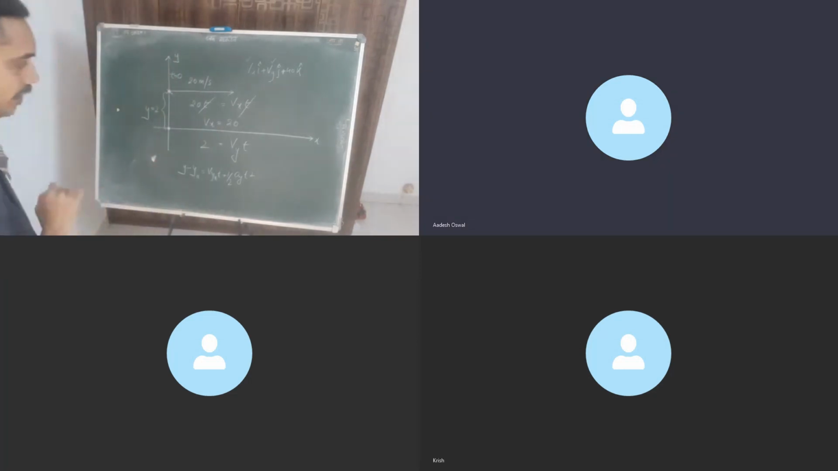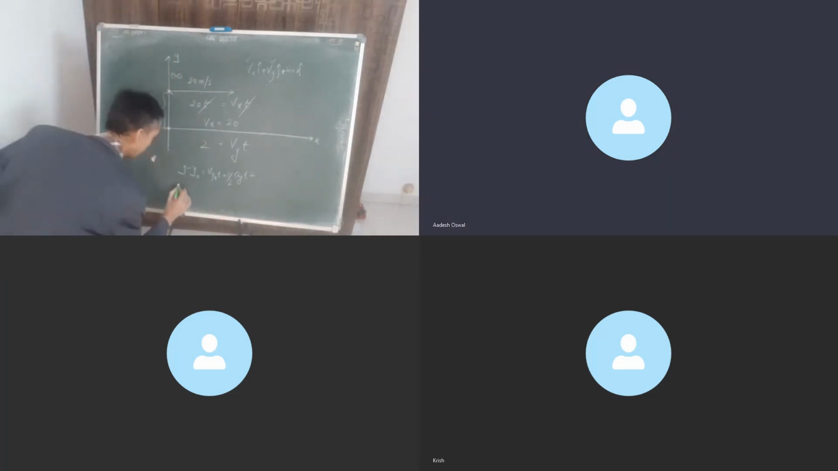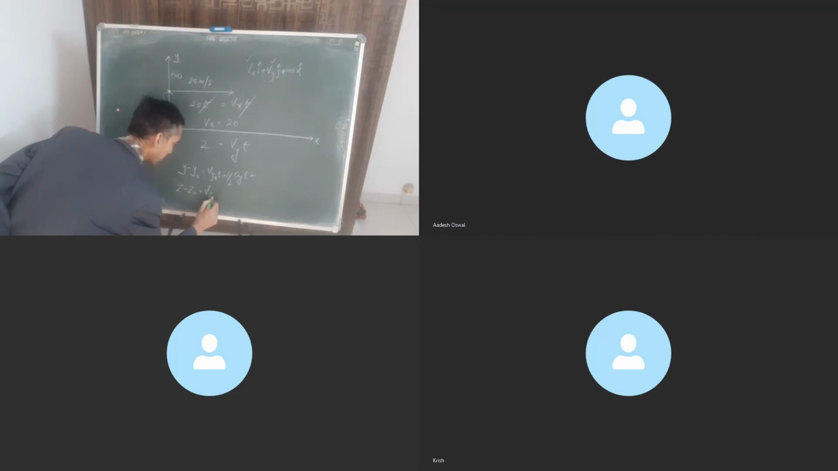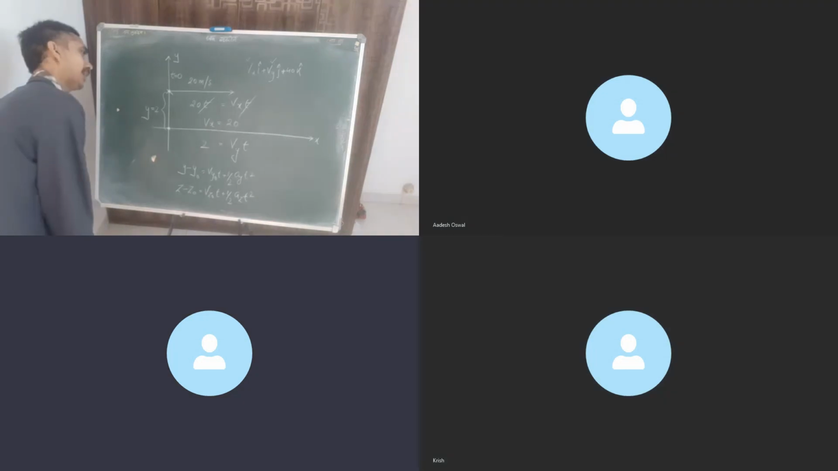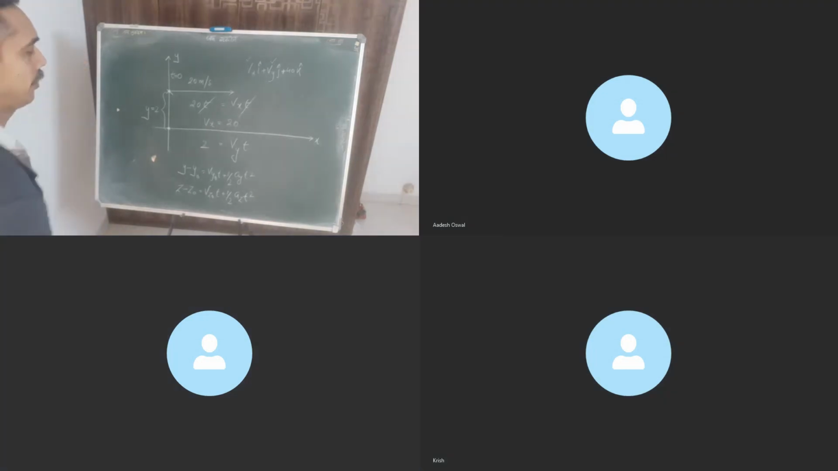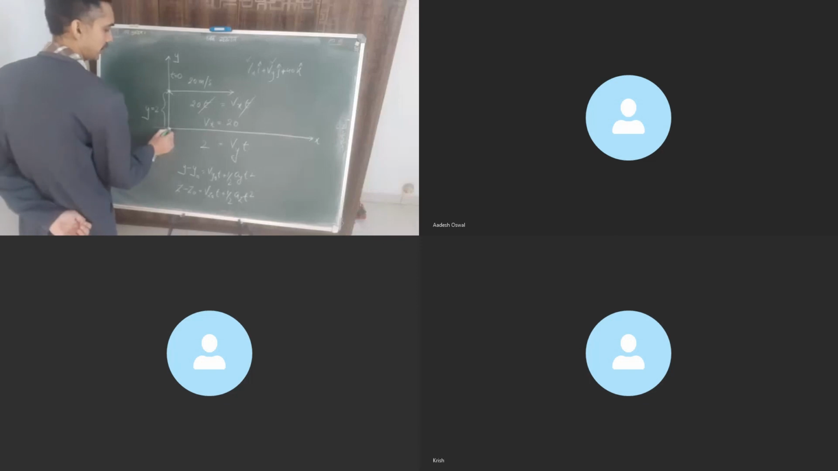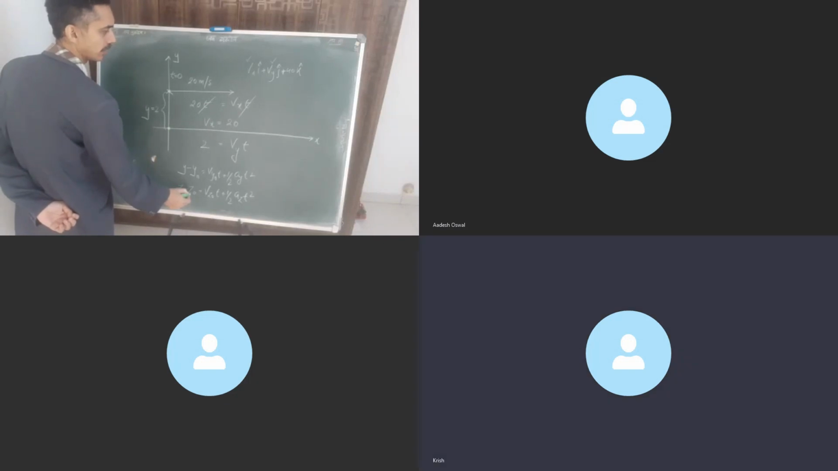Here, instead of y, can we take our z axis? Z minus z naught is equal to Vz naught t plus half az into t square. Getting it, Krish? Tell me what is z naught at t equal to 0. It was over here. Z naught will be 0, correct?